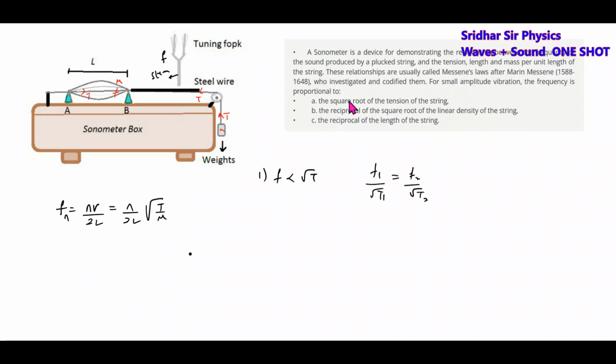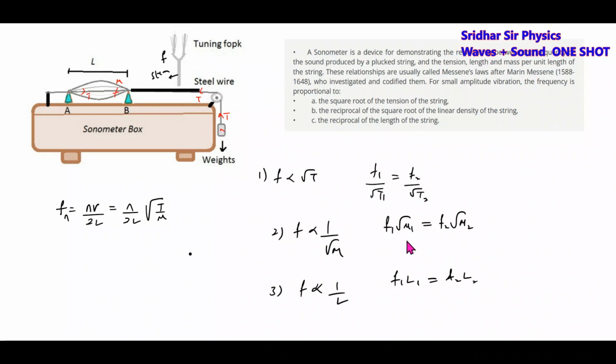The frequency is proportional to the square root of tension of the string. The frequency is also the reciprocal of the square root of linear density of the string, proportional to 1 by root mu. So F1 root mu1 equal to F2 root mu2. By changing the linear mass density of the rope, we can make the standing wave vibrate at different frequencies. Then it is inversely proportional to the length of the string: F1 L1 equal to F2 L2.